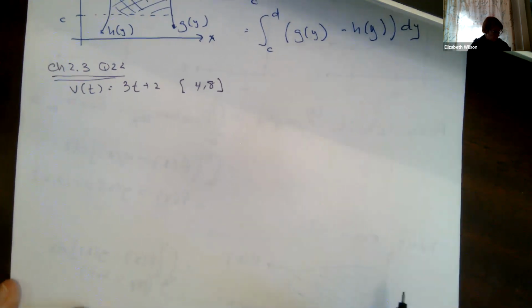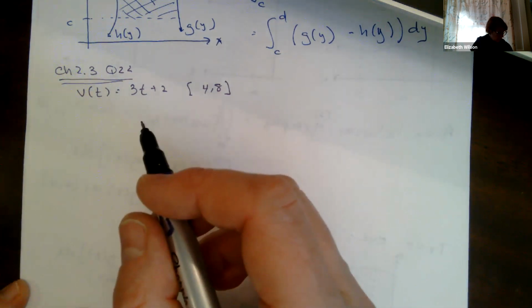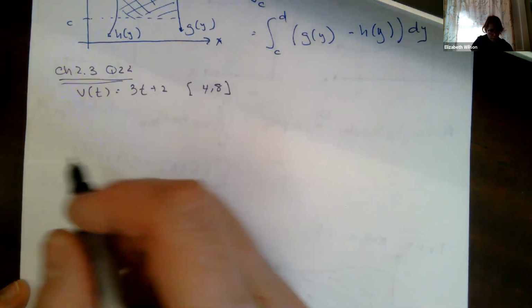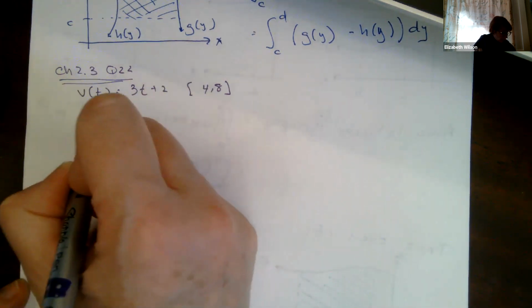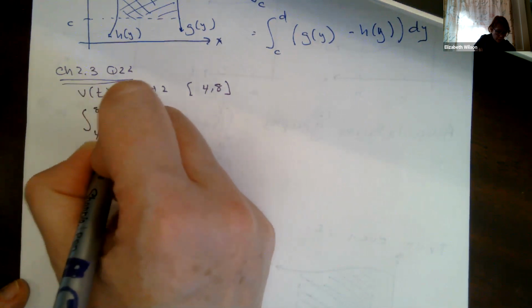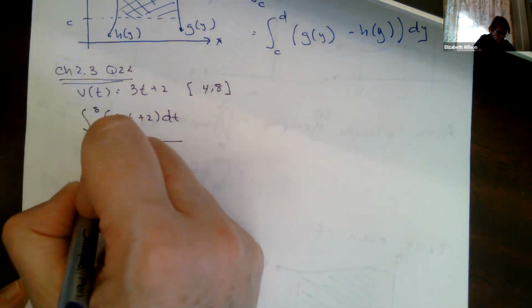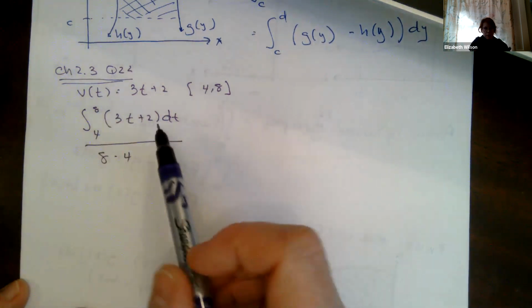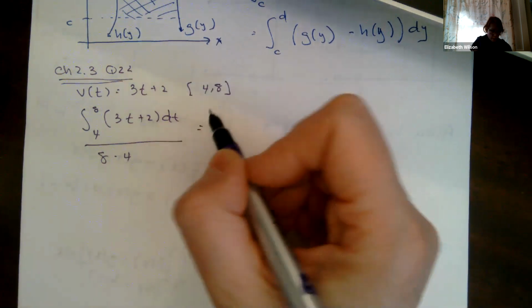It looks like I guess we're asked for, I actually don't have the question in front of me, so I'm just going to have to go through. So I'm going to integrate this, right? From 4 to 8, I'm going to integrate 3t plus 2 dt, and divide that by 8 minus 4. So it looks like our change in position over change in time, right? So our average velocity, I think, is probably what they're asking.